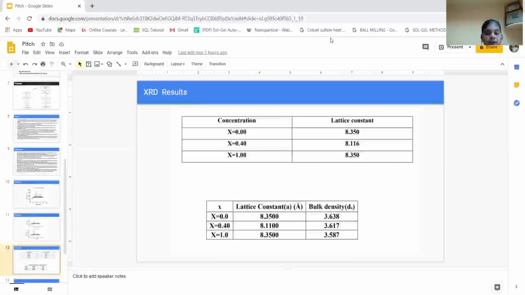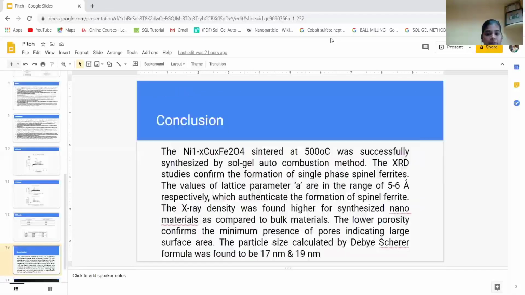And bulk density: for x equal to 0.0, 3.638; x equal to 0.4 series, bulk density is 3.617; x equal to 1.0, bulk density 3.587. And last one is conclusion.